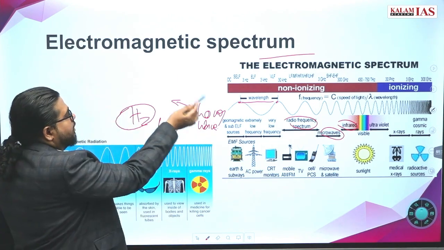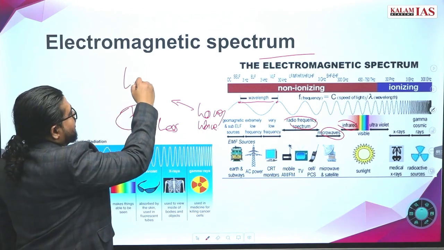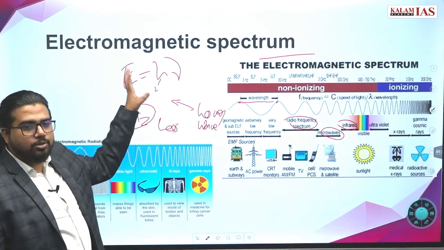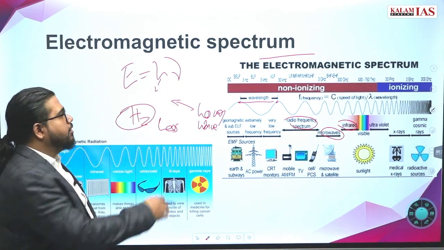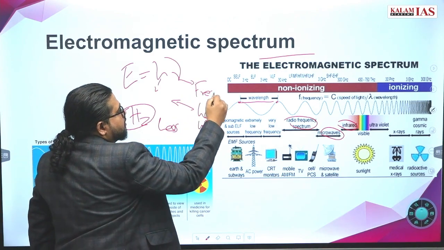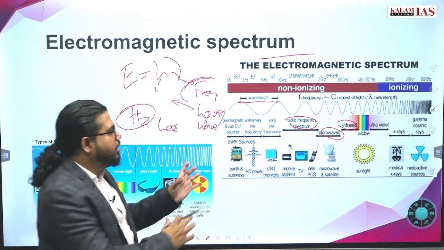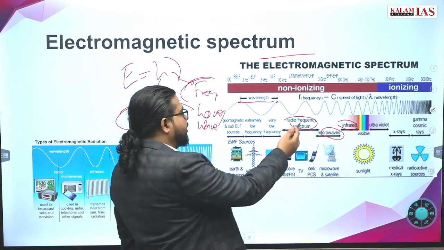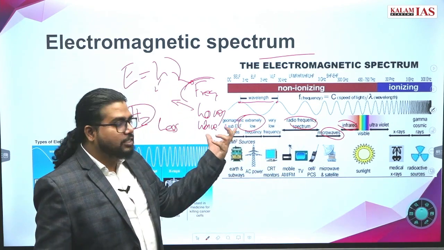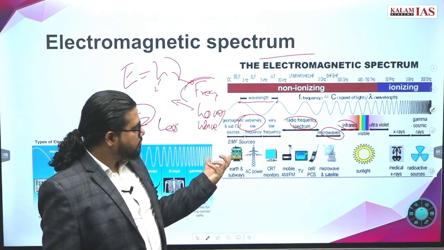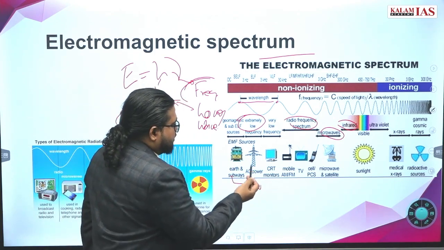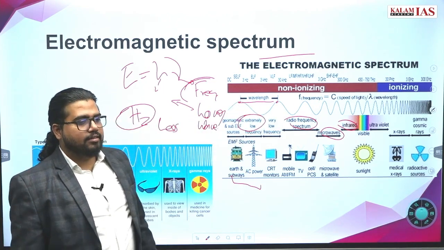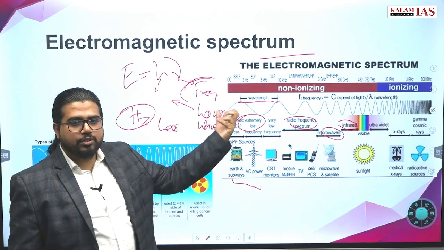Now what is the energy content of these waves? The general energy equation is E = h nu. h is Planck's constant, so it will be a constant. Nu is what? Frequency. High frequency means it will carry more energy. Increasing frequency means more energy. So these radio waves and extremely low frequency waves will be the least energy waves. These will be used for subways, electrical systems, AC power, these kinds of applications.